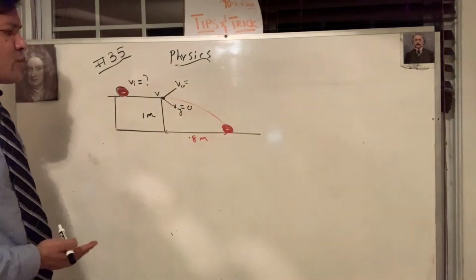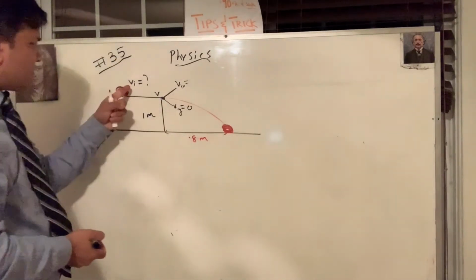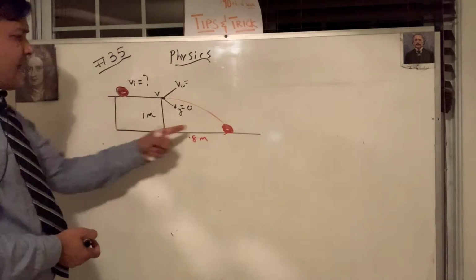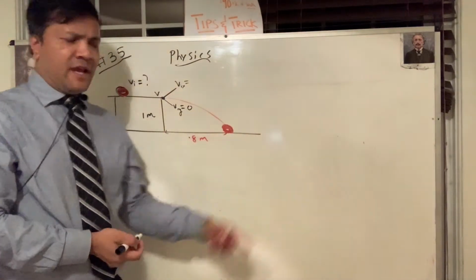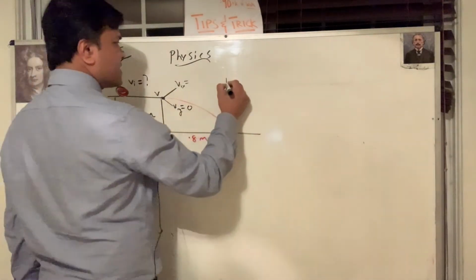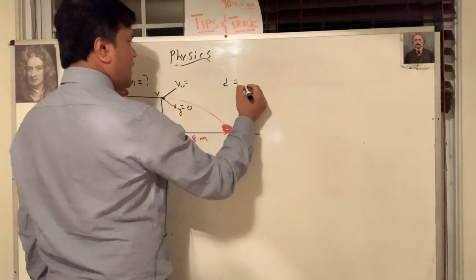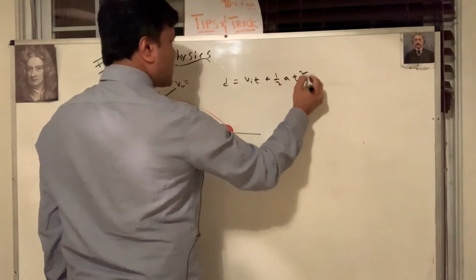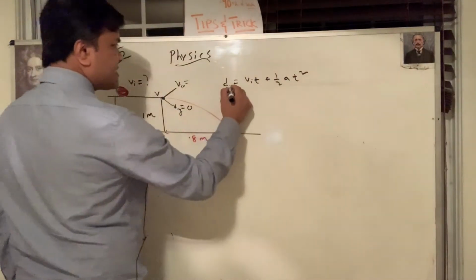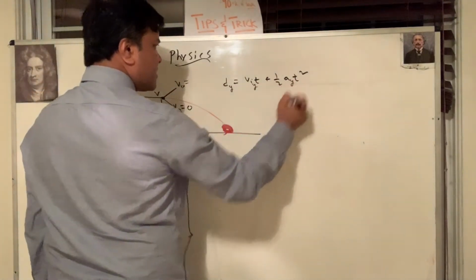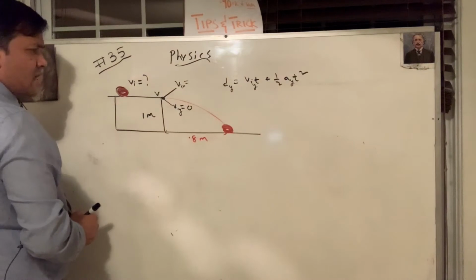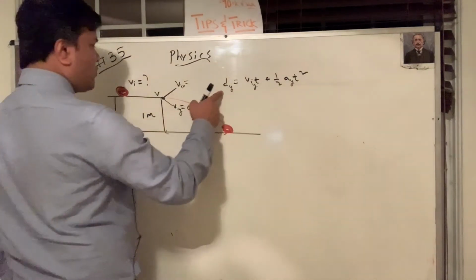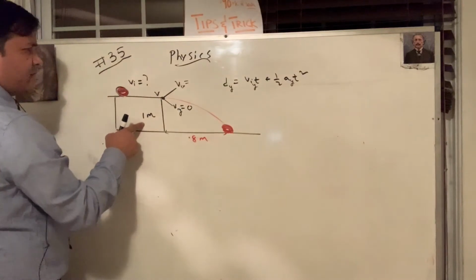So what do we want to know? We want to know a lot of things. We want to know the initial velocity. We also want to know the hang time, how long the ball was in the air. So how can we find out how long the ball was in the air? d is equal to v_i t plus half a t squared. Make sure this is in the y direction. Good. So the dy is -1.